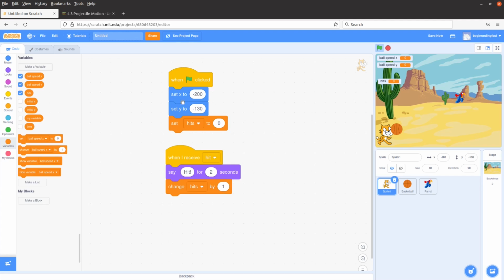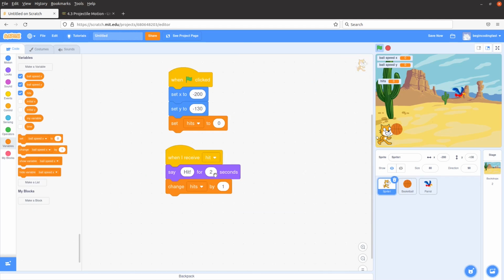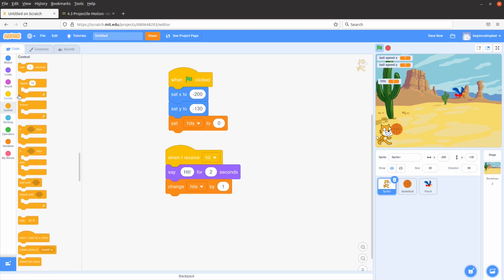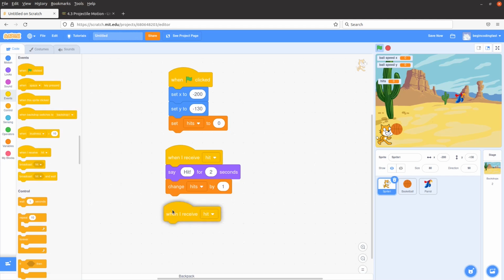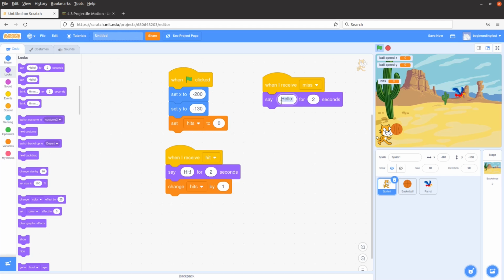Okay. And how about the situation when the ball really misses the parrot? It is quite natural that the cat has to say miss. When I receive miss, what should I do? I say something else. I say missed for 2 seconds. So this is the way the cat can respond to the success or the failure of hitting the parrot.